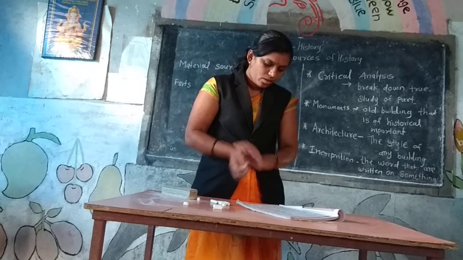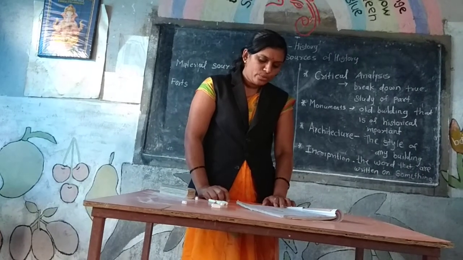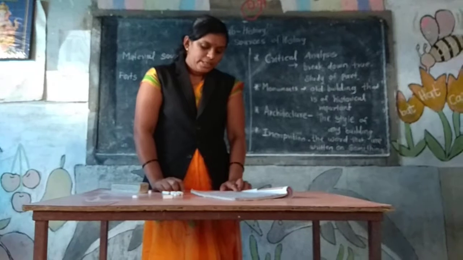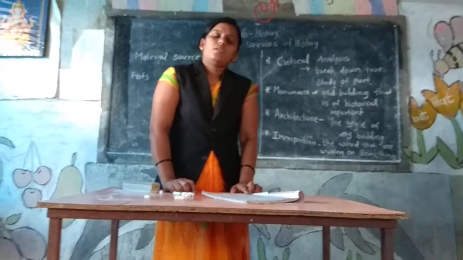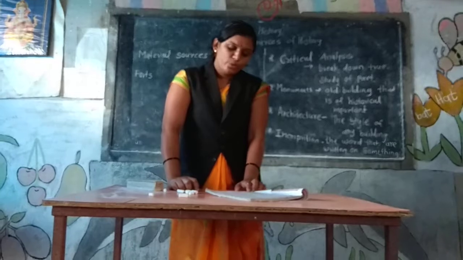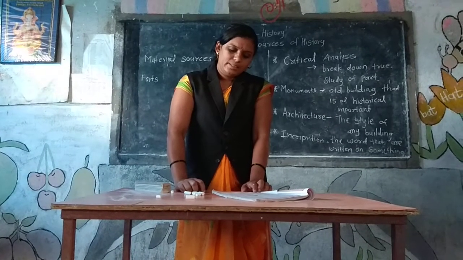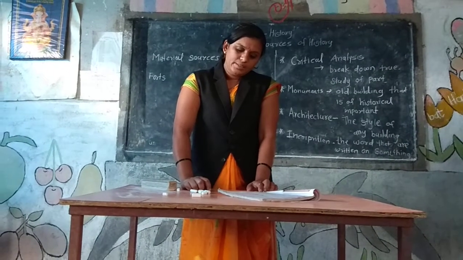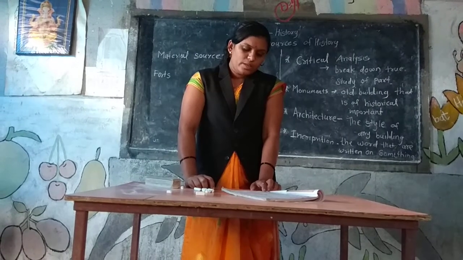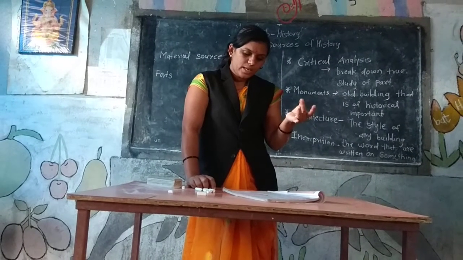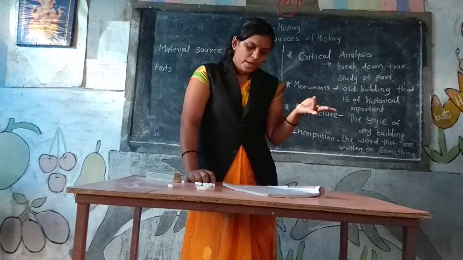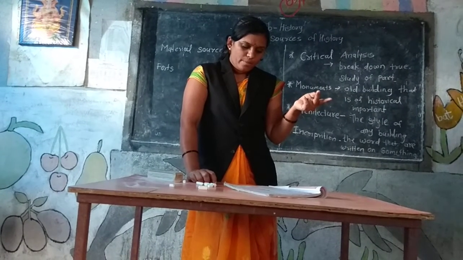Then monuments include samadhis, graves, vargalas, and buildings. The meaning of monuments: an old building that is of historical importance. In buildings are included palaces, ministerial mansions.